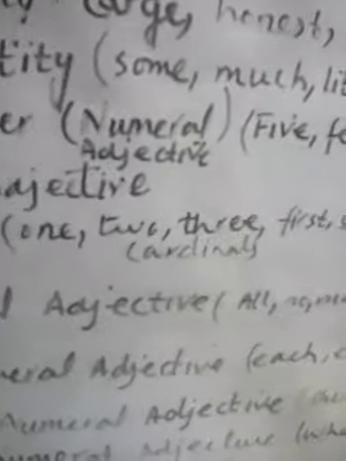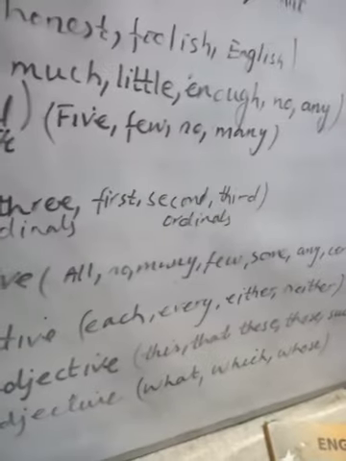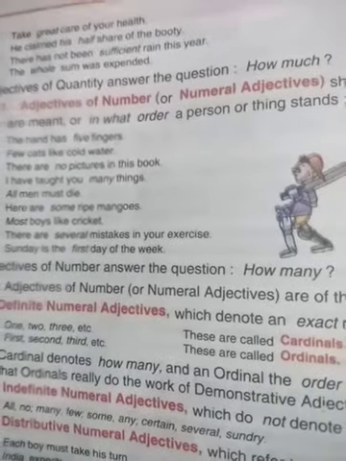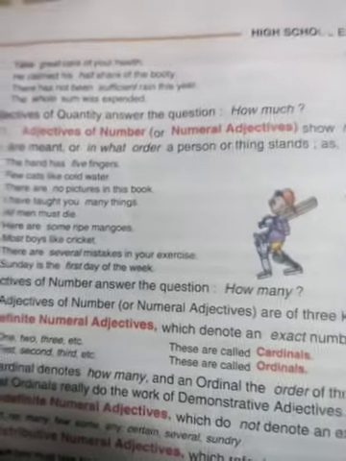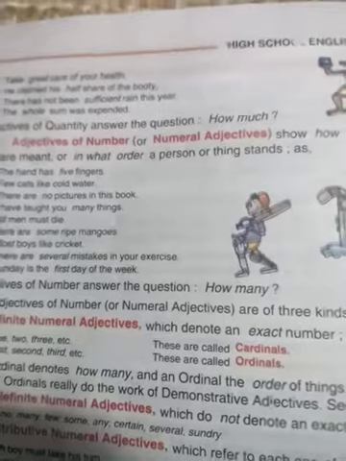Third one is adjective of number or numeral adjective. Words are 5, few, no, many. So you will see what is the purpose of adjective of number. Adjective of number or numeral adjective shows how many persons or things are meant, or in what manner a person or thing stands.